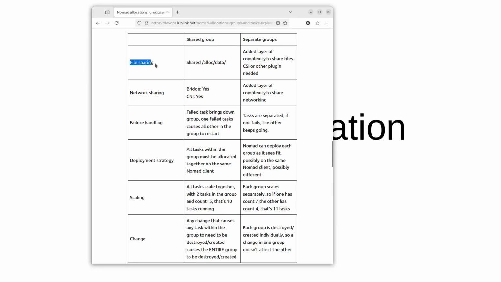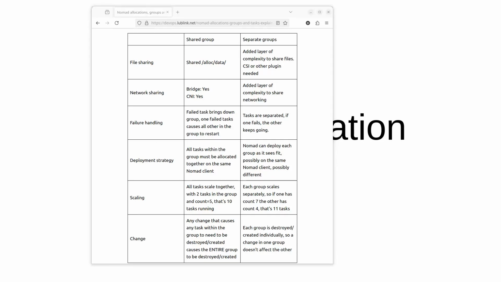So let's talk file sharing. If you have two tasks in the same group, you can share data through /alloc/data. If you have separate groups, well, you have a new level of complexity, and you need to figure out how to move files around. Network sharing: if you're in bridge mode or CNI mode in a shared group, typically all the tasks will have the same networking, whereas with separate groups, each of them has their own networking. Now that may or may not be desirable, and really it goes case by case. Failure handling: a single task brings down the whole group. If you have separate groups, you can better isolate failing tasks.